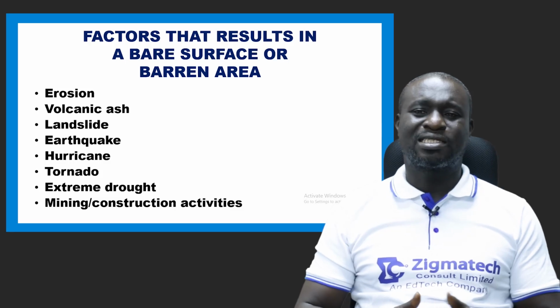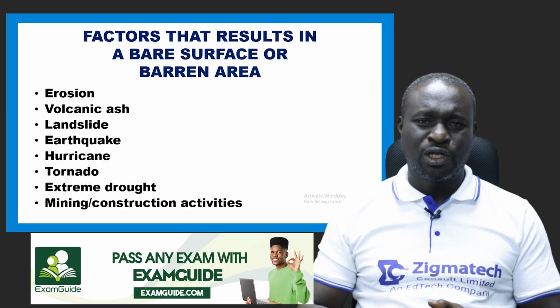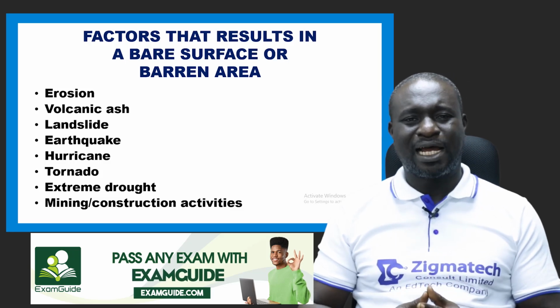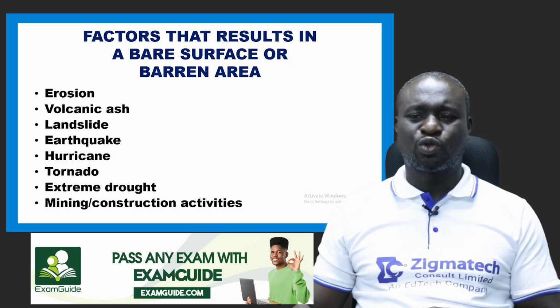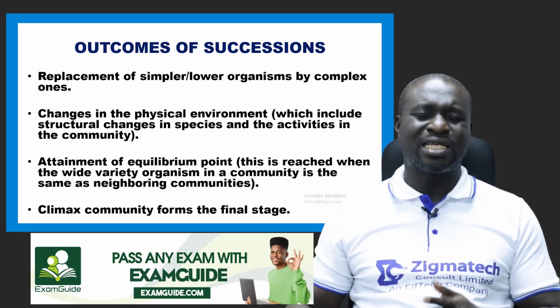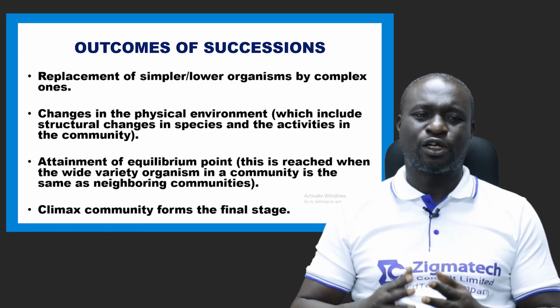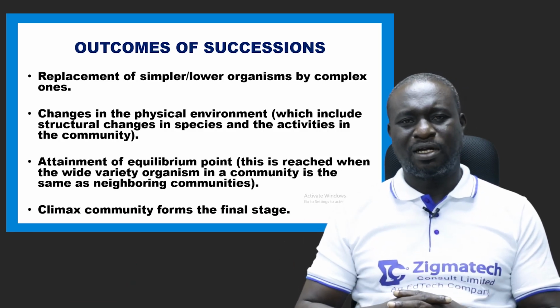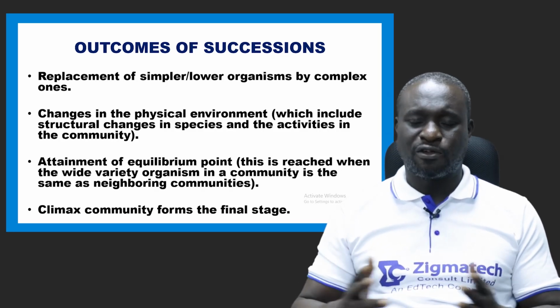Now, we have cases like erosion, volcanic ash, landslide, earthquakes, hurricane, tornado, extreme drought, mining activities and so on, even fire outbreaks. These are some of the things that can cause or result in a bare surface.